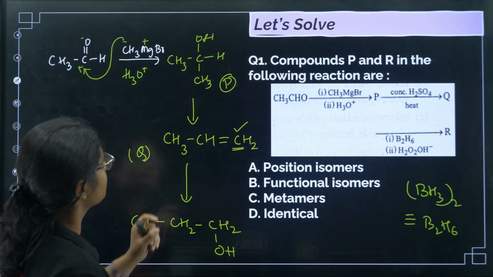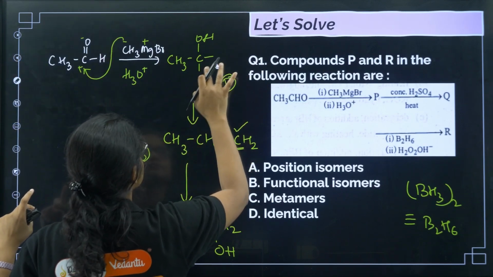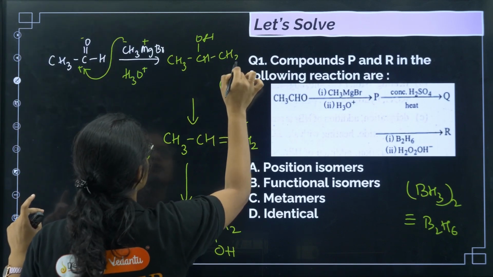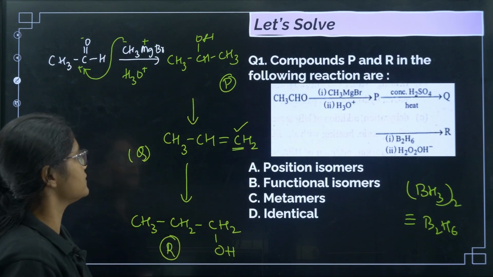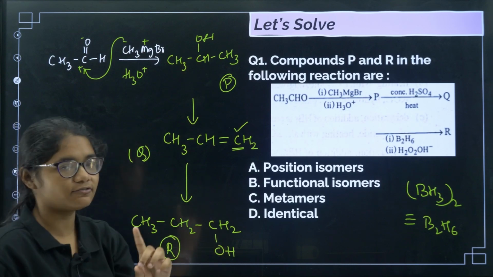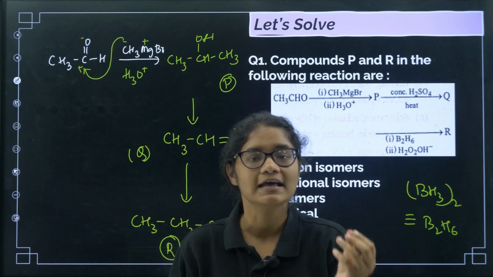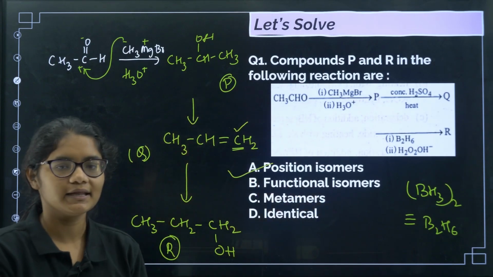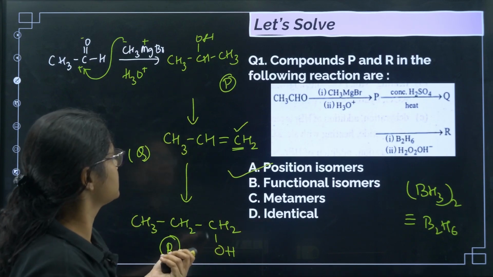Now the question is asking P, so let us write P properly here. Once again, this is P and this is your R. So what is the relation between P and R? If you can see, in P the OH group is at the second position, in R the OH is in the first position. So the functional group is present at two different positions, then we call it positional isomers, right? So the correct answer for this question will be option number A, positional isomers. Okay, very good. Now let us move to the next.